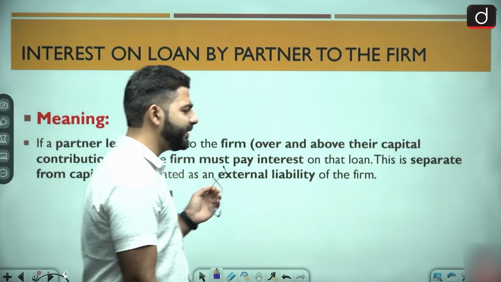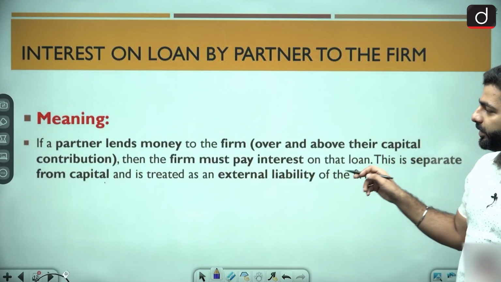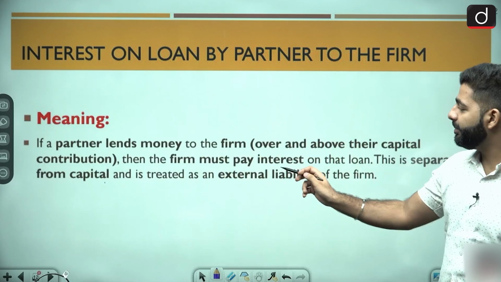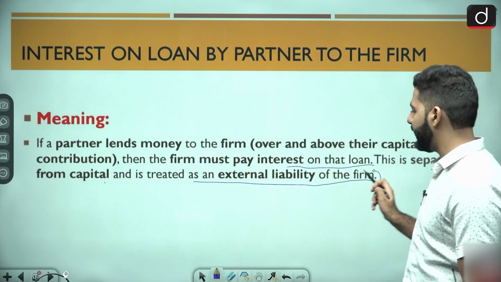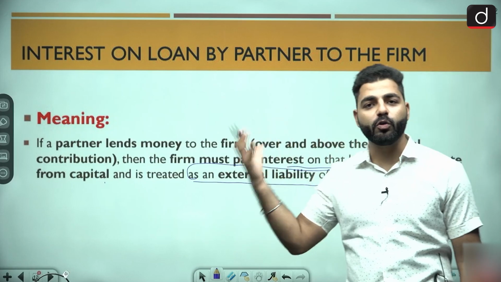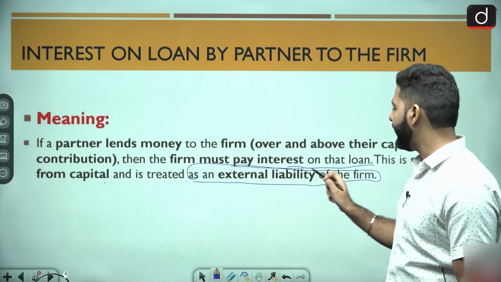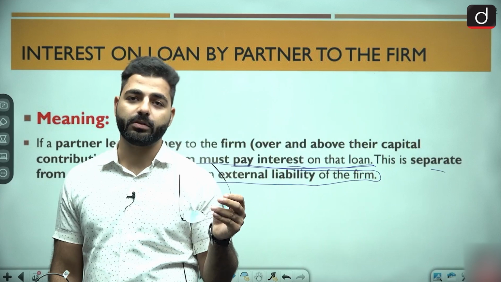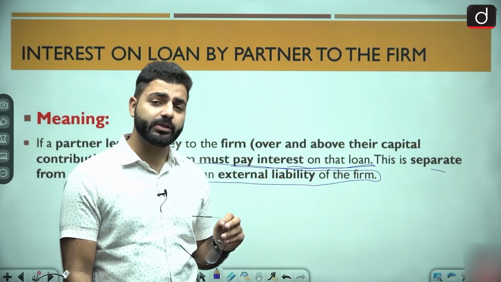So if a partner lends money to the firm over and above their capital contribution के अलावा they are also giving loan as well, then the firm must pay interest on that loan. This is separate from capital and it's treated as external liability of the firm. ये एक तरीके से liability है firm के ऊपर कि firm को loan वापस करना है, yes or no? So you have to remember the main point is firm must pay interest on that loan. I've told you this yesterday also. Firm has to pay on the amount they are taking from the partners, right?